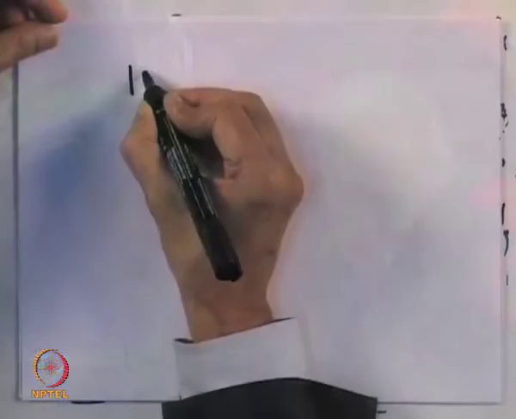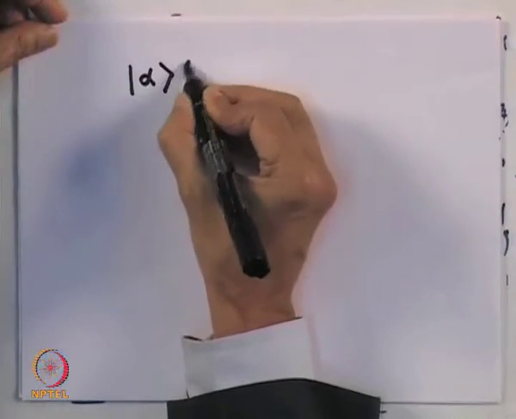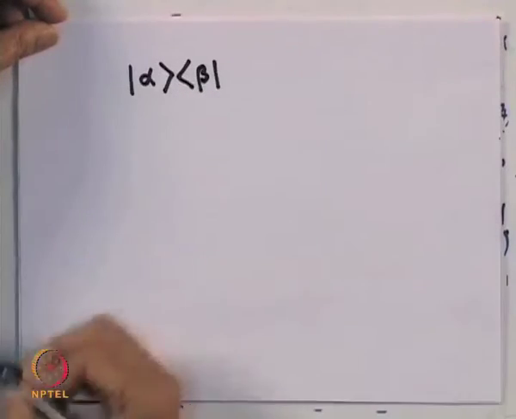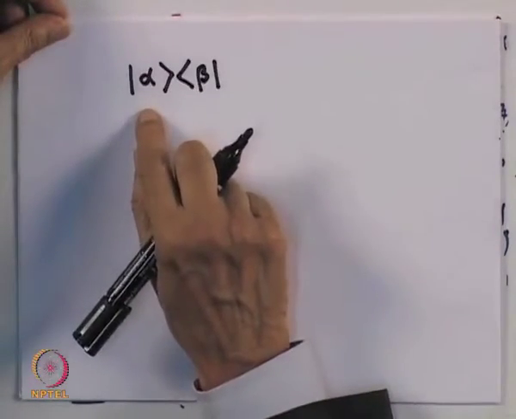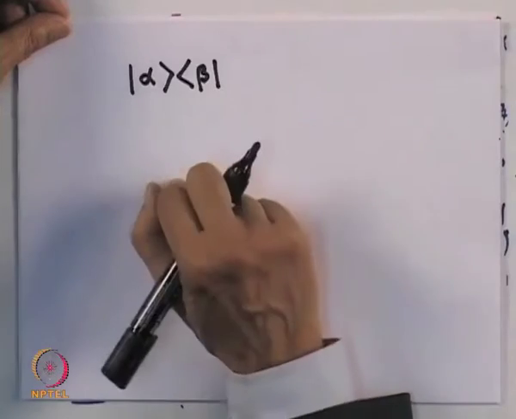Having done that, we had defined operators which are linear operators in the vector space, and towards the end of the lecture, we were telling you that there are matrix representations possible both for the state, that is vectors, and the operators which act on this space. We had seen that a general operator has a structure like a ket alpha followed by a bra beta, so that it can act on an arbitrary vector giving me another vector.